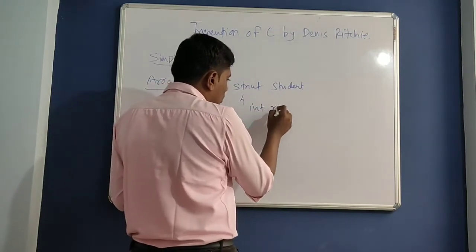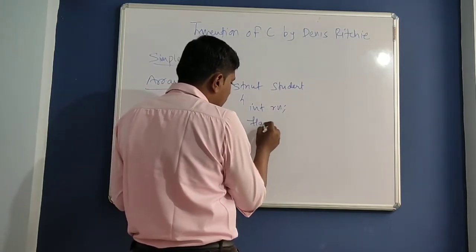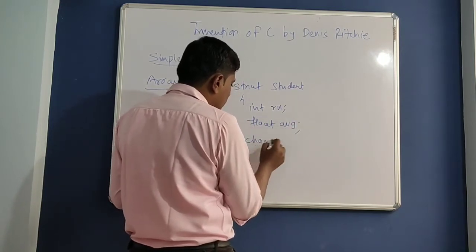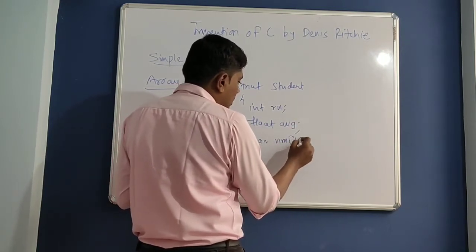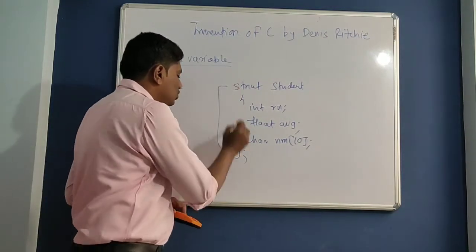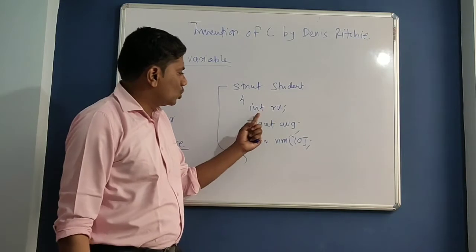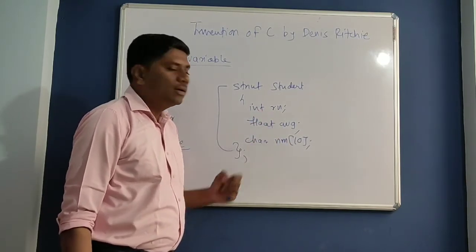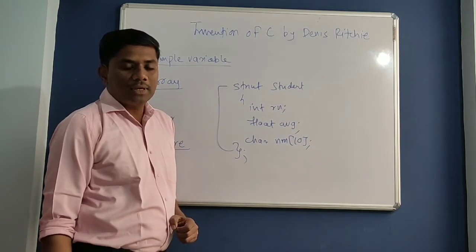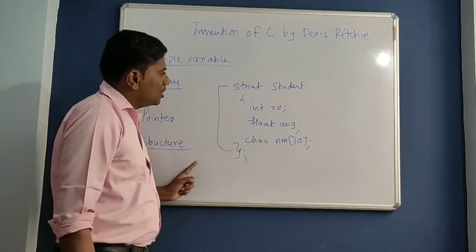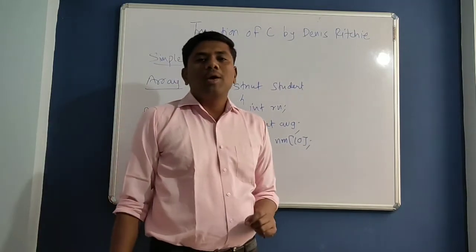You can store roll number, average, and name of student. So by using structure definition you can store roll number in integer, average in float, and name in character array. Getting? So Dennis Ritchie invented a new concept called structure, which overcomes the drawback of array.